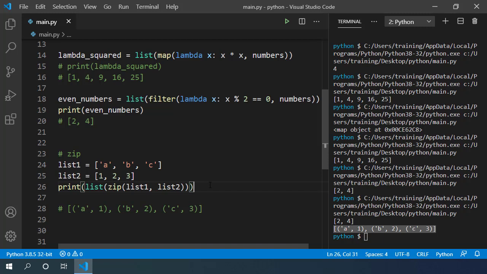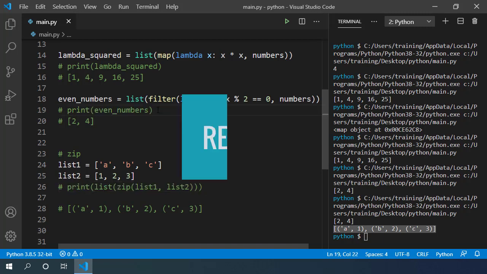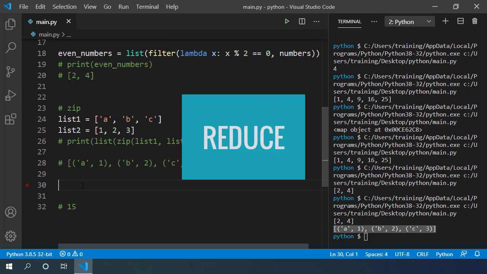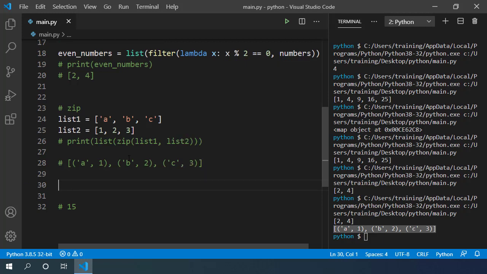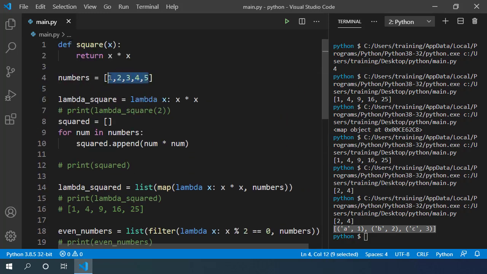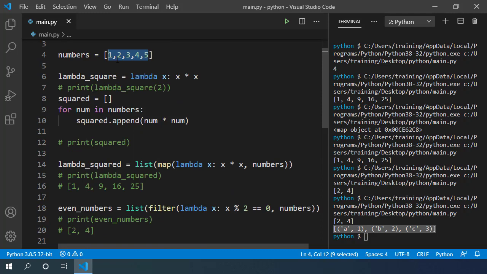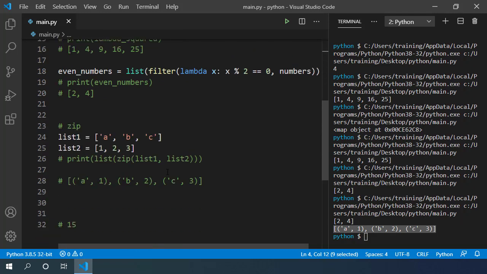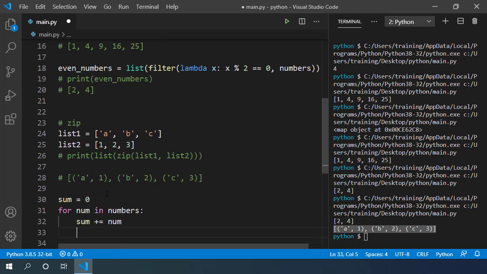Functional programming languages usually include a reduce function which can be used to aggregate elements of the list and return a single value from them. Let's see how this can be done in loop. Let's say I want to find the sum of all the elements of this list. For that, we first need to initialize a variable sum with initial value of 0. Then I can loop through each element of the list and add that element value to the variable sum.